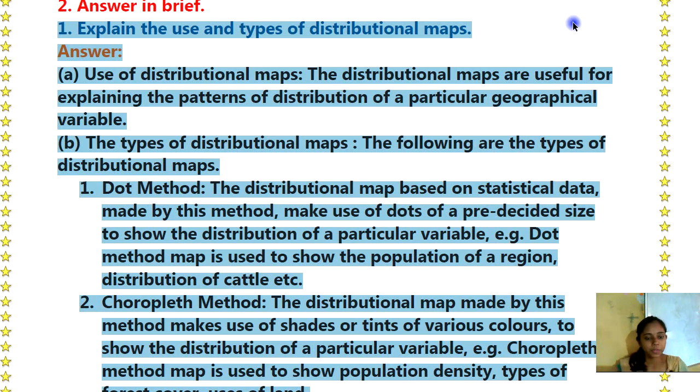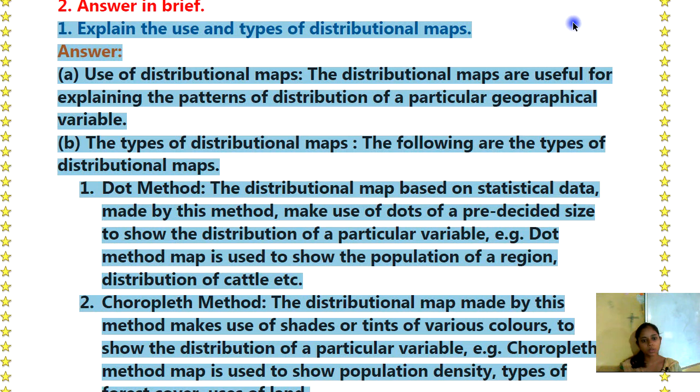Answer is use of distributional maps. The distributional maps are useful for explaining the patterns of distribution of a particular geographical variable. The types of distributional maps. The following are the types of distributional maps.